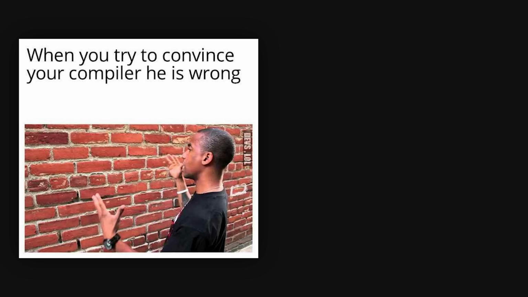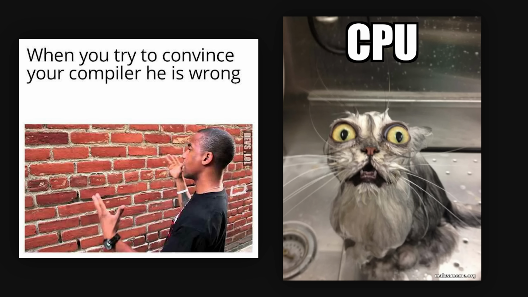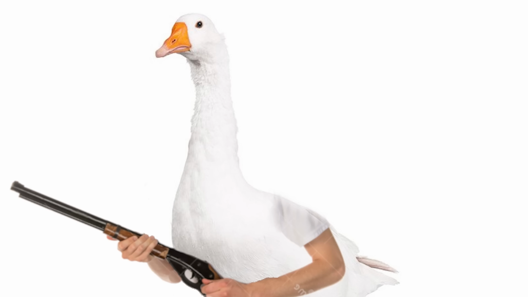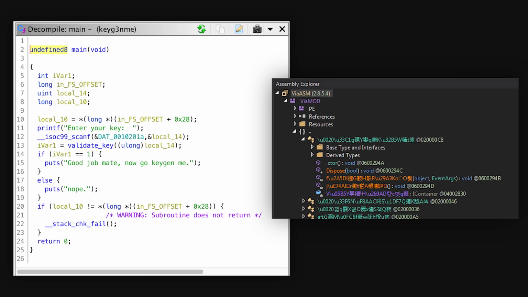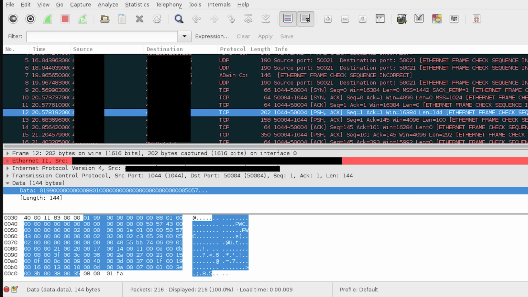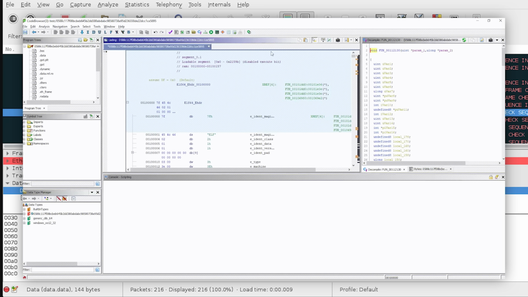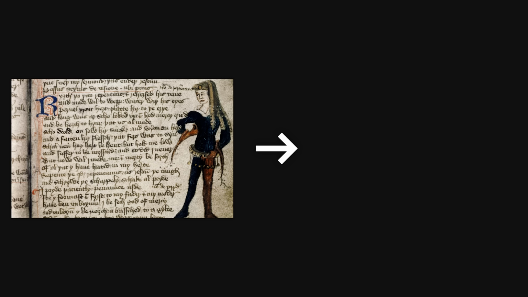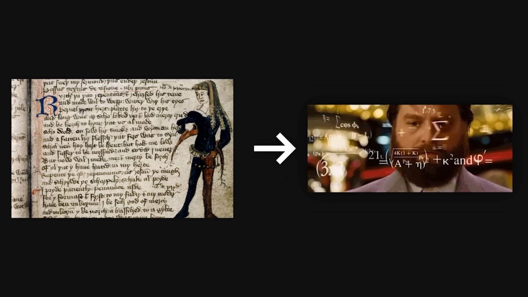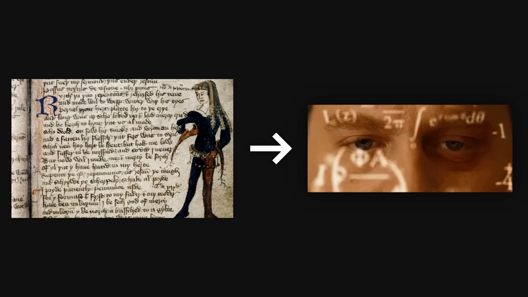The goal isn't to become a compiler expert or CPU architecture professor. It's to become dangerous enough that when you encounter a mystery binary in a pen test, or a piece of malware in an incident response, or a proprietary protocol you need to understand, you can fire up your tools and figure it out in hours, not weeks. That's what separates security analysts from reverse engineers, the ability to make the unknowable knowable through pure analysis and stubbornness.